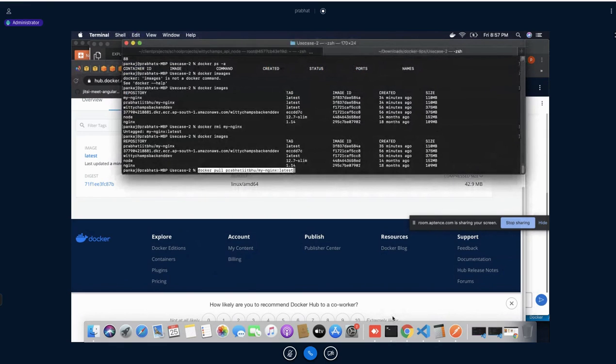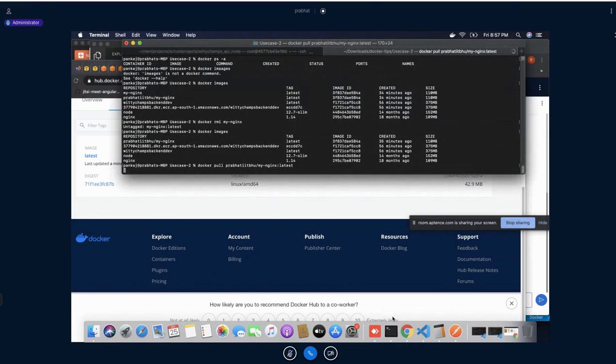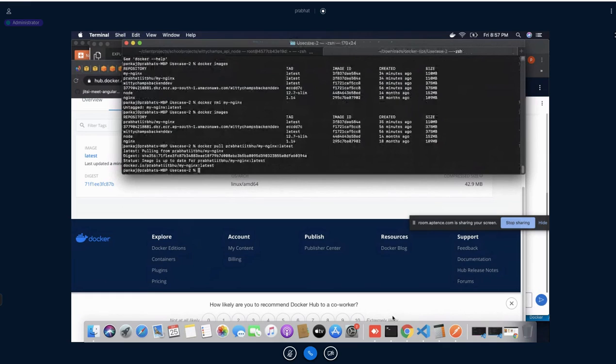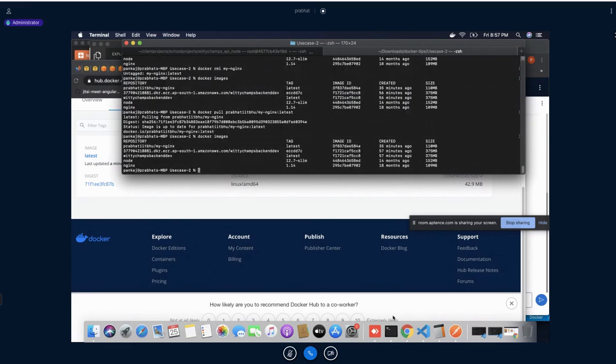If I do so, this Docker image would be available. See, this one and this one are both the same, same ID. So guys, is that clear?